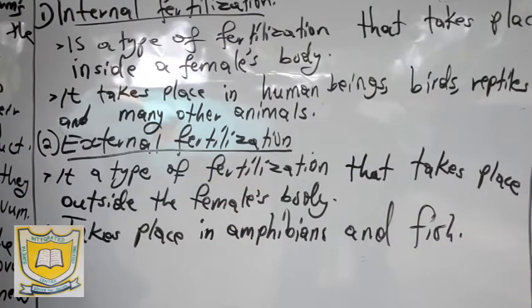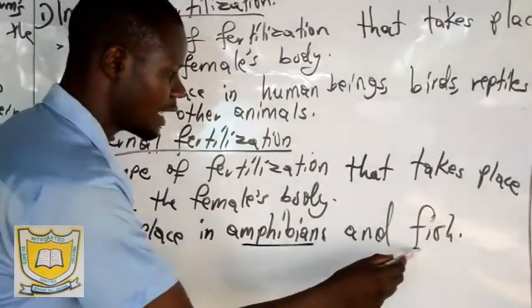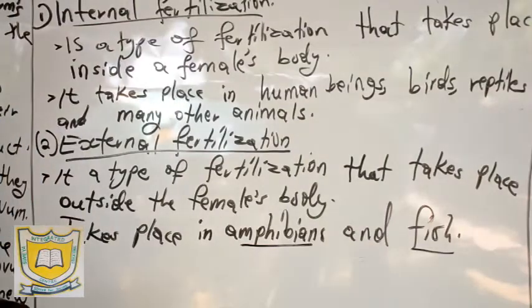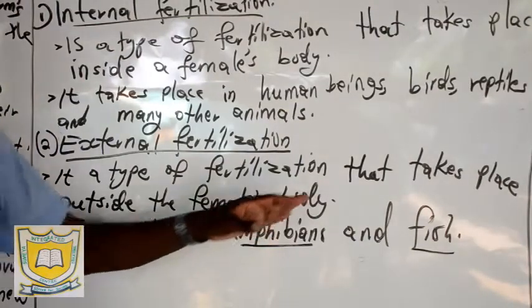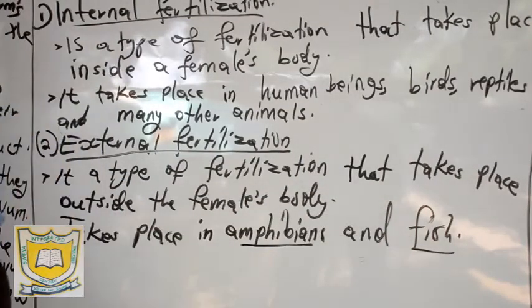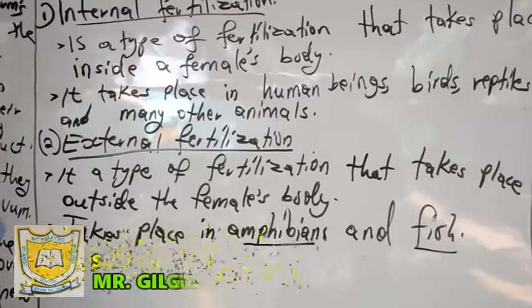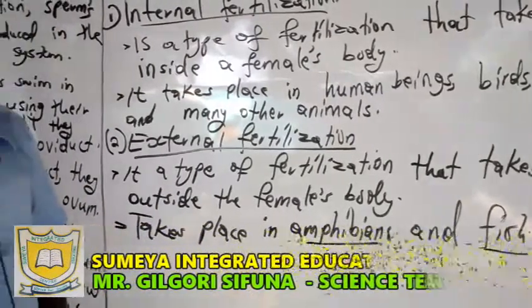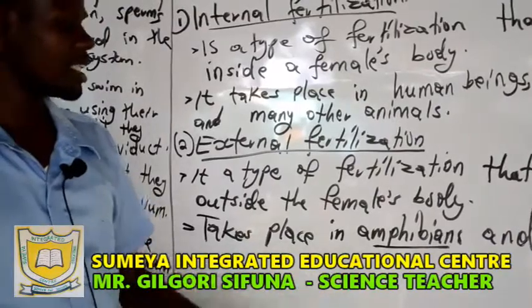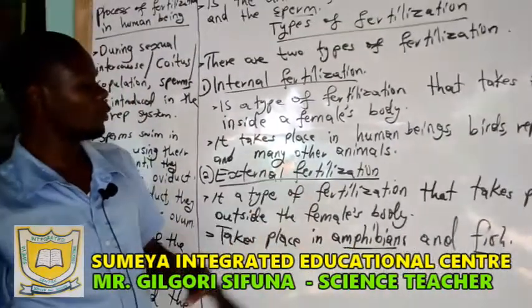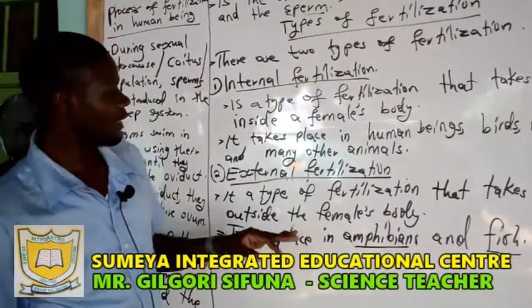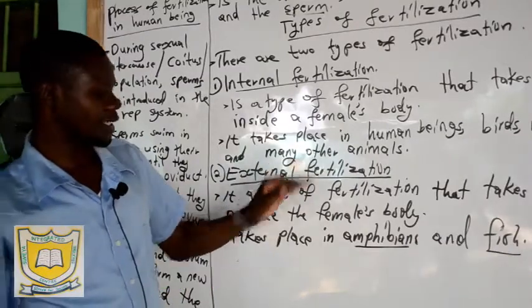Now, in which type of animals does external fertilization take place? You find that it takes place only in amphibians and fish. When we were categorizing animals, we categorized them under amphibians, fish, mammals, reptiles, and birds.